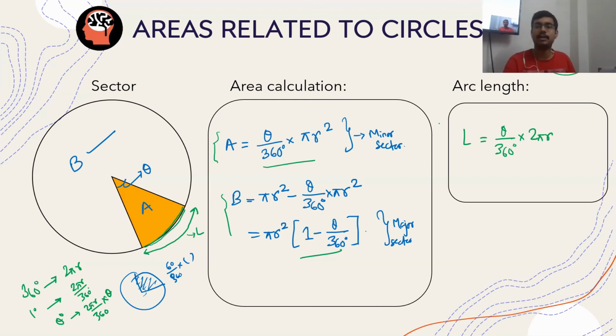This is the minor arc, as I said. This is the minor arc, which corresponds to the minor sector. Similarly, major arc will be 2 pi r minus of this length. 2 pi r is the total length. You subtract it. Do you get it? Is this clear? Any doubt here? So sector calculations, will that happen?